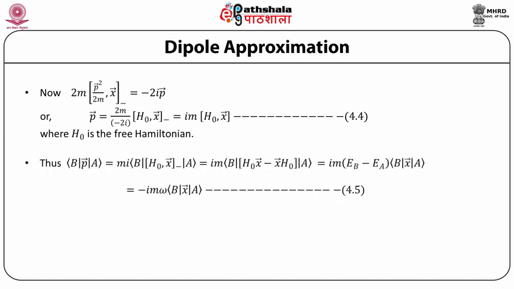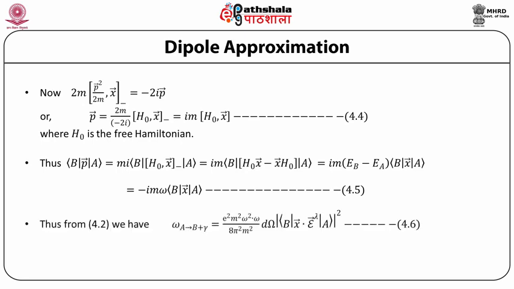Thus, the matrix element of p vector between the states b and a is equal to im times the matrix element between b and a of the commutator of h0 and x vector, which is equal to plus im times the matrix element between b and a of h0 x vector minus x vector h0. If we operate on the sides with h0, this gives us im times (Eb minus Ea) times the matrix element of x vector between b and a, which is equal to minus im omega times the matrix element between b and a, because we are assuming that the energy difference between the state A and the state B is given by omega.